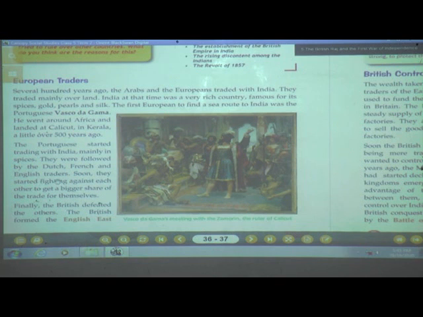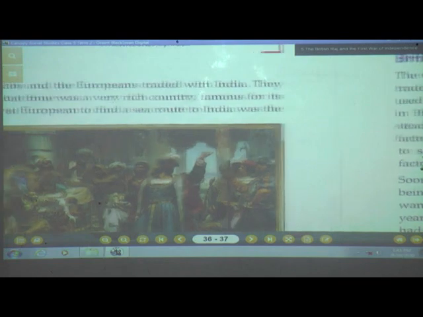Mainly these Portuguese people were trading only in spices. They were interested in the spices of India. Soon they started fighting against each other to get a bigger share of the trade for themselves.